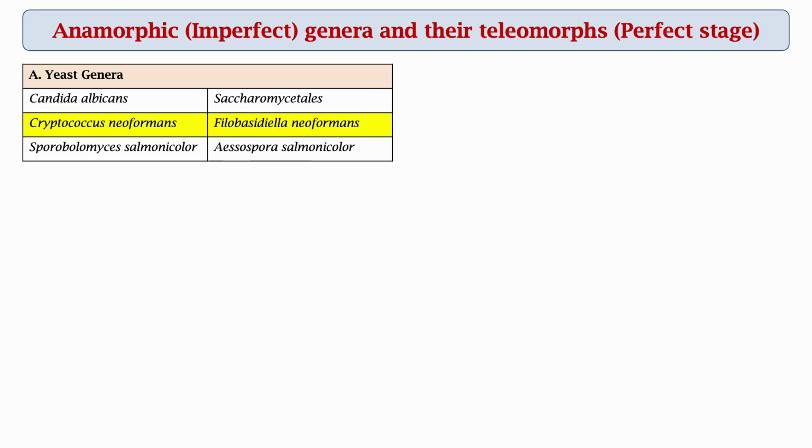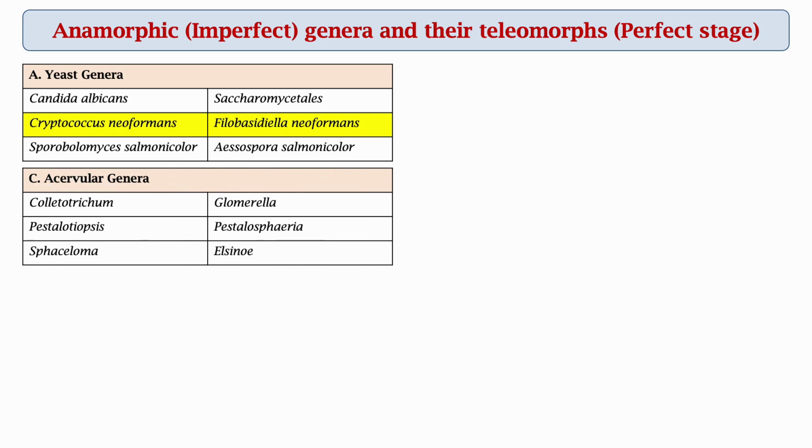Then Sporobolomyces salmonicolor is the imperfect stage, and its perfect stage is Sporidiobolus salmonicolor. Next genera is acervular. Here Glomerella is the perfect stage of Colletotrichum. Then Pestalosphaeria is the perfect stage of Pestalotiopsis, and Elsinoe is the perfect stage of Sphaceloma.